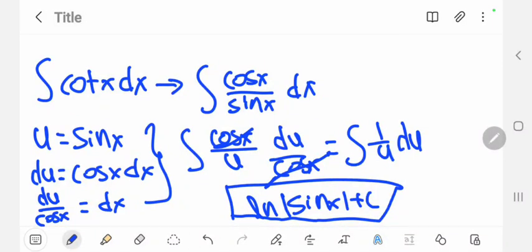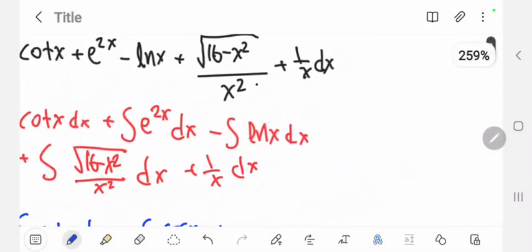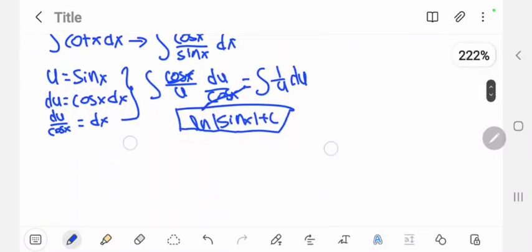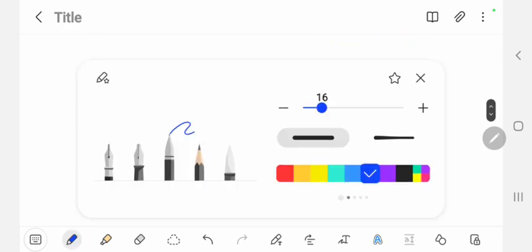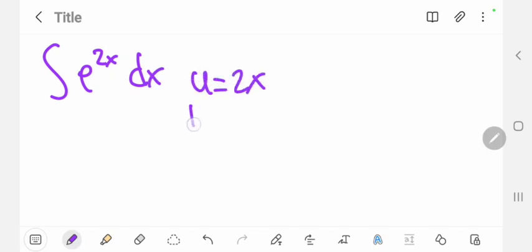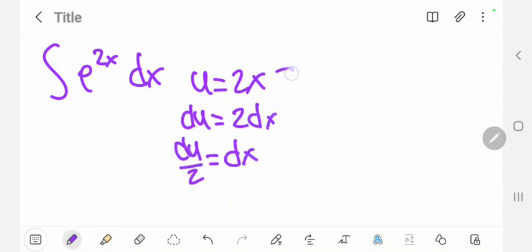So we got the first part of this integral, and so the next part is e to the 2x. Now when I say to the, it means to the power of. I just don't like saying to the power of every single time. So we can rewrite this as the integral of e to the 2x, and we can say u equals 2x, du equals 2 dx, and so du over 2 equals dx.